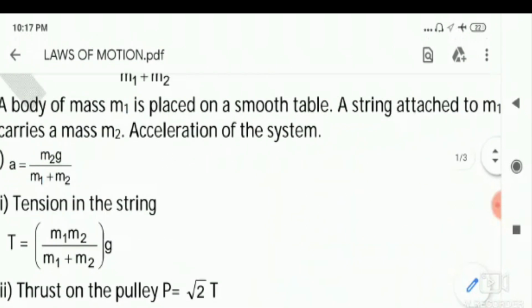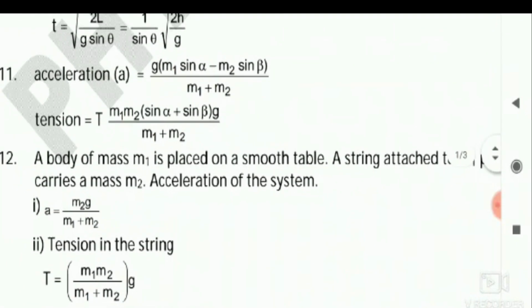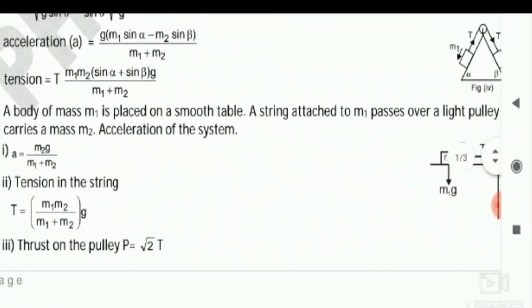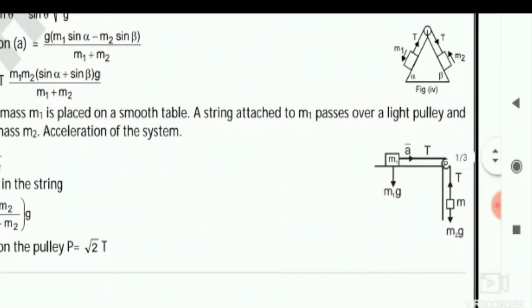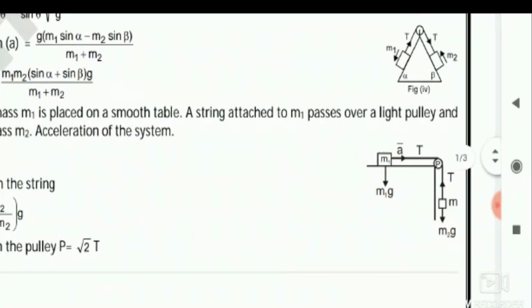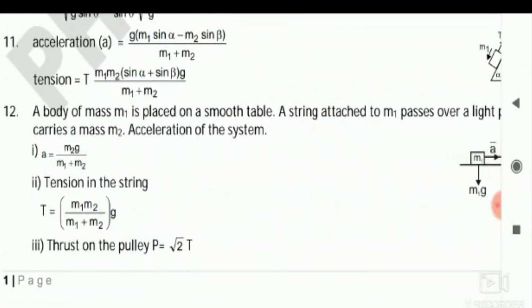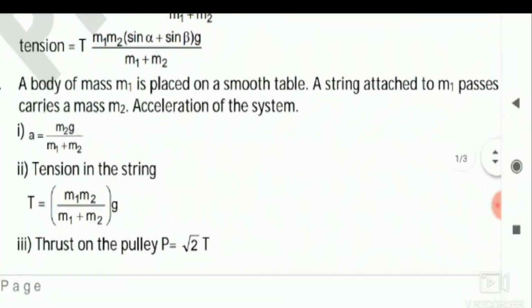Now in this particular case, all of this is narrated here. You can pause and note down the whole question at a time. A body of mass m1 is placed on a smooth table. A string attached to m1 passes over a light pulley and carries a mass of m2. Then the acceleration of the system is m2g by m1 plus m2.